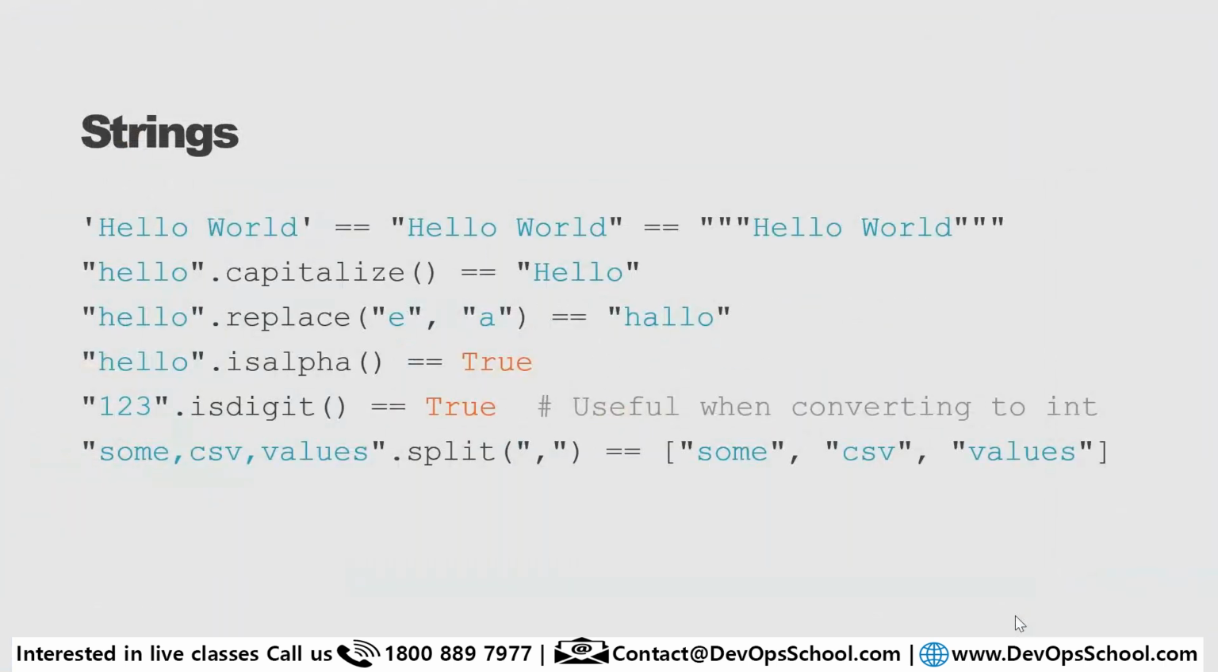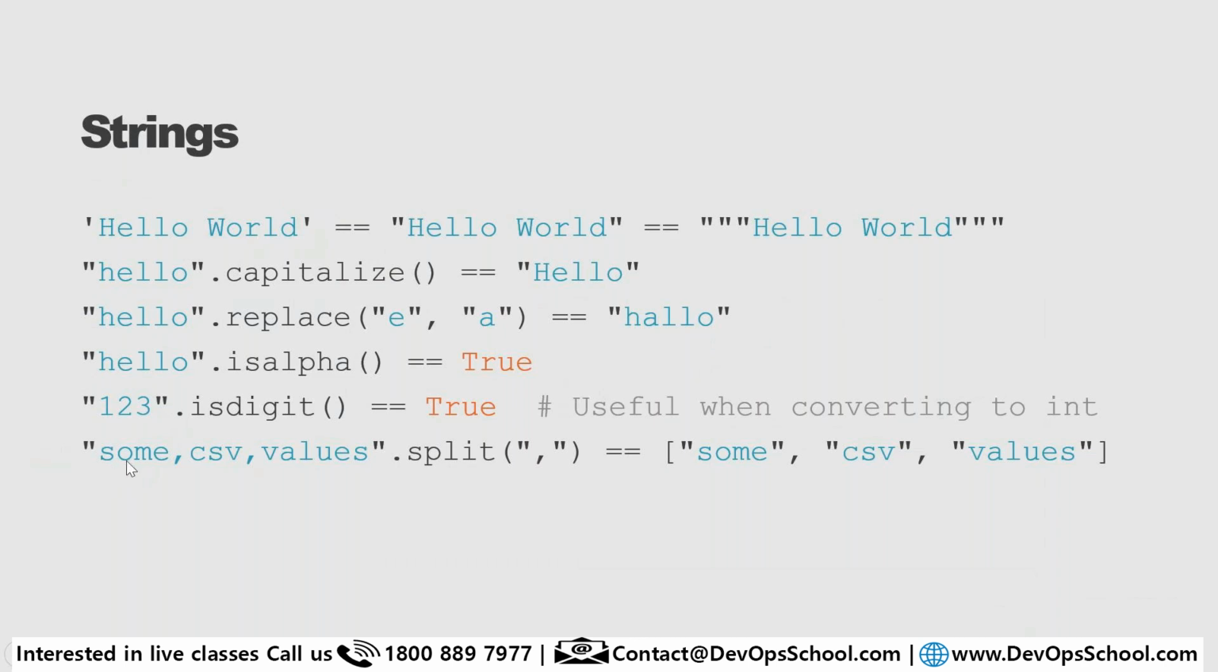What will the capitalize function do? The capitalize function will convert the string's first character to capital and the rest to lowercase. If you want to replace something with something, you can use the replace function. The isalpha function will tell you whether it's alphabetic or not, true or false. The isdigit function will tell you whether it's a digit or not. So something like this, you can use these functions and get the value. That means if you want to transform something, you can do it before processing. Here there's one function called split.